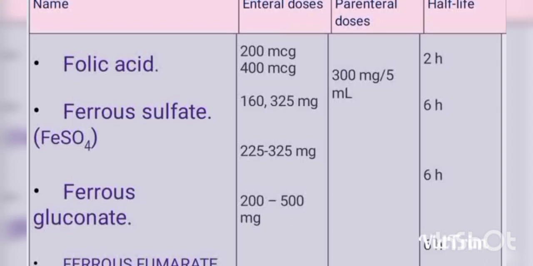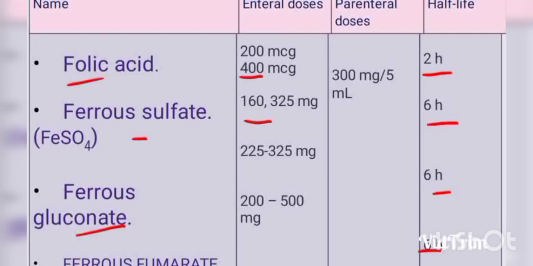First of all, folic acid: its enteral doses are 200 microgram and 400 microgram, and parenteral dose is 300 milligram per 5 milliliter, and its half-life is about 2 hours. Ferrous sulfate, its enteral doses are 160 and 325 milligram, and its half-life is about 6 hours. Ferrous gluconate, its enteral doses are 200 and 500 milligram, and half-life is about 6 hours. The ferrous fumarate, its half-life is about 6 hours.